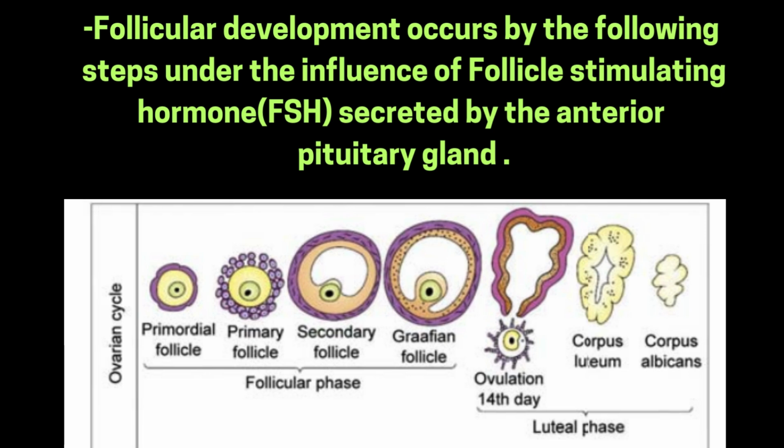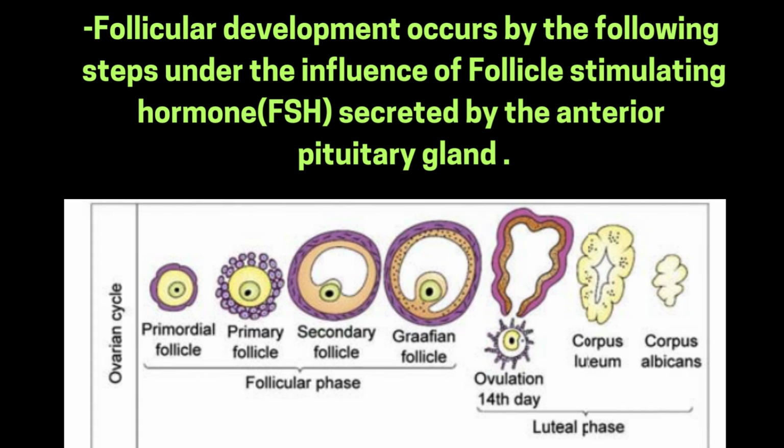You can see the picture below about the ovarian cycle, consisting of 2 phases, follicular phase and luteal phase, and between these phases, the ovulatory phase exists. In the follicular phase, you can see the primordial follicle developing into the primary follicle. The primary follicle undergoes maturation to form the secondary follicle, which finally forms the Graafian follicle. All this development of follicles comes under the follicular phase.